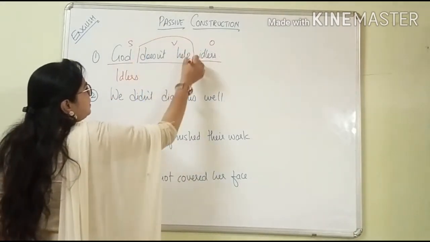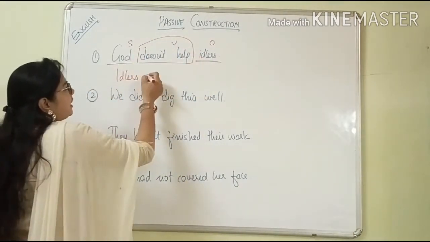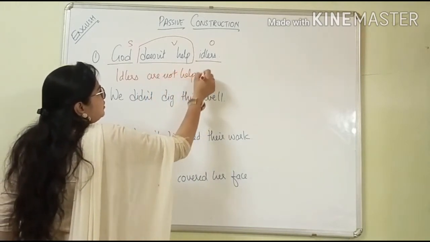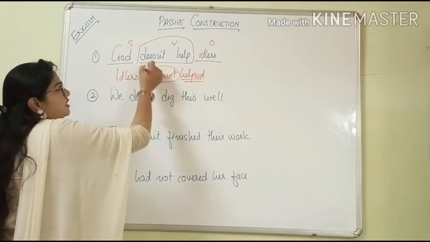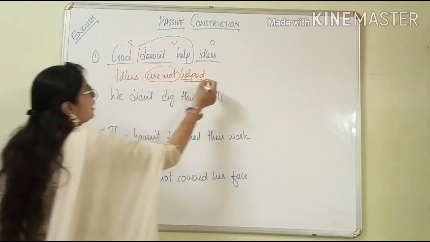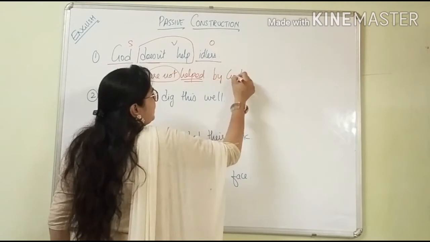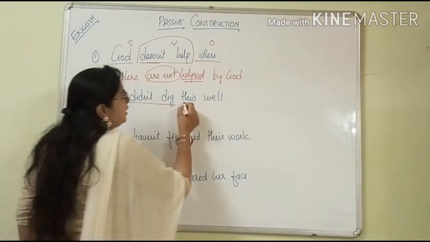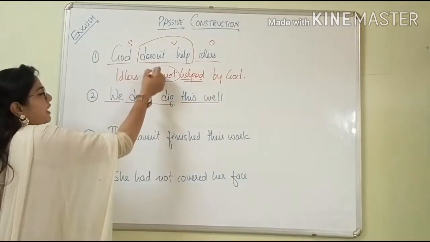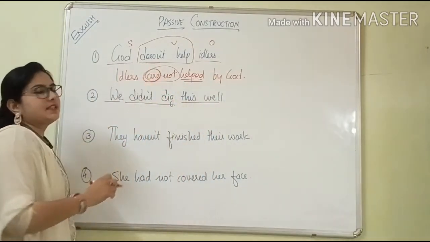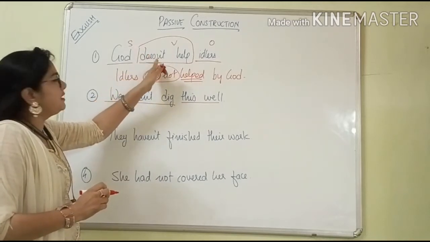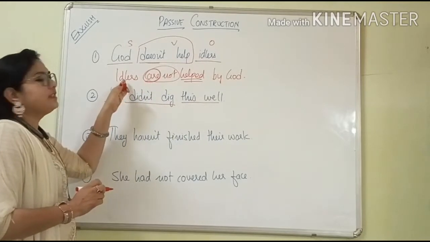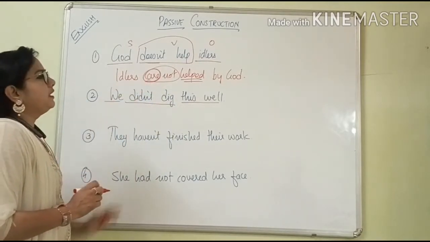Does not help. Instead of that, we will write down are not helped. Verb's third form and aren't instead of doesn't. Okay? By God. Okay? Next sentence. We didn't dig this well. Here we have, why we have kept here are, because this is the present tense. Does not is there. It is the present tense. It is used for God. Now we are using same for the idlers. It is the plural form, and so we are keeping here are.